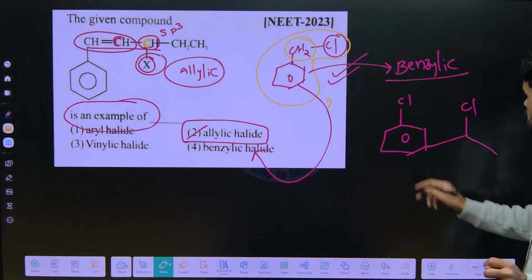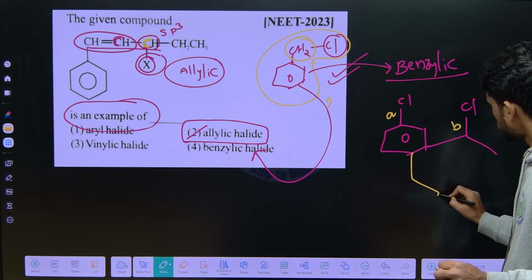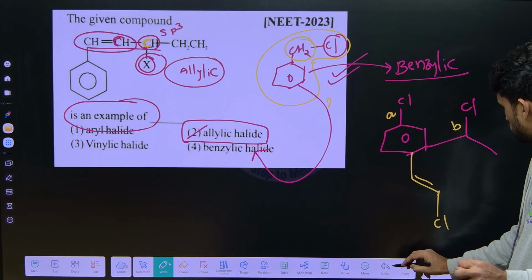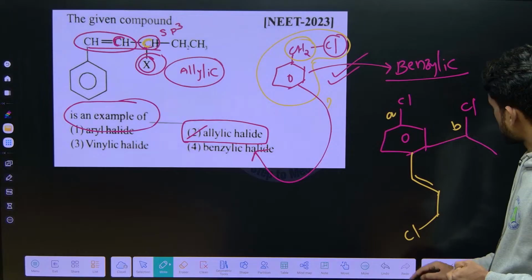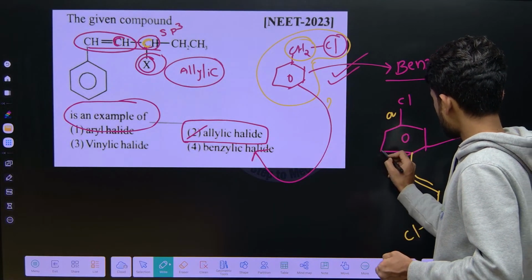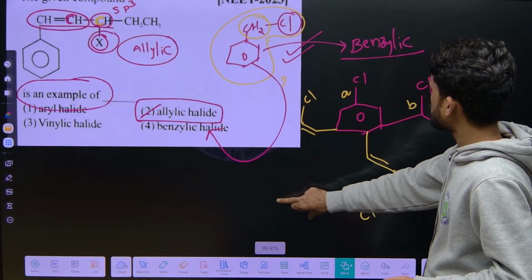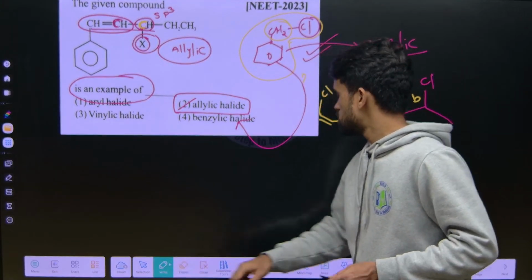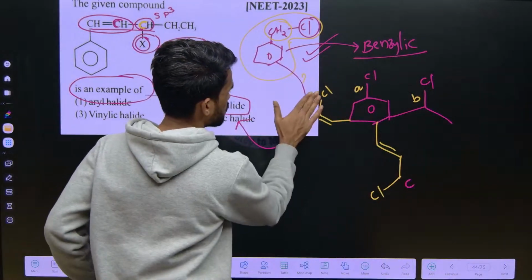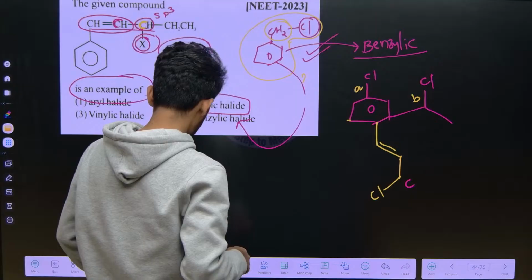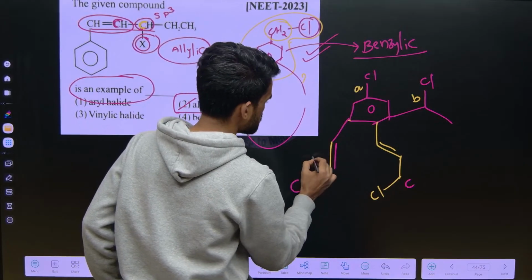Do not be scared by looking at the structure. This chlorine is A, this is B, this one is C and this one is D. Let me write the structure properly so that you won't be confused.